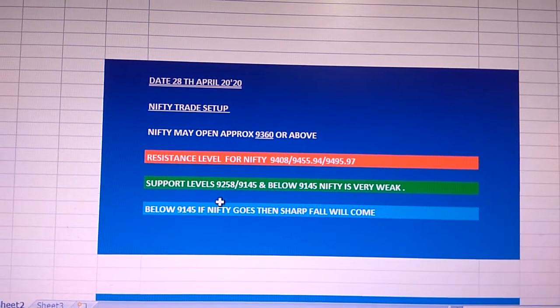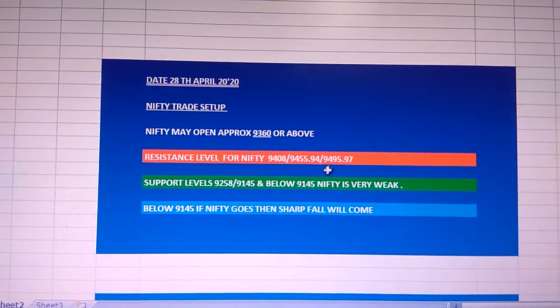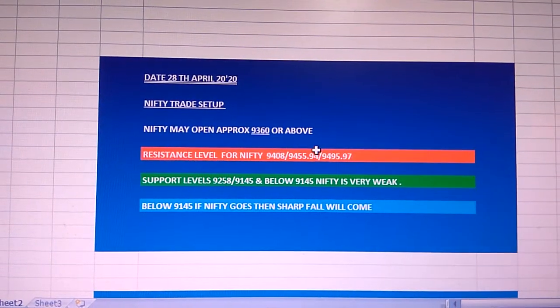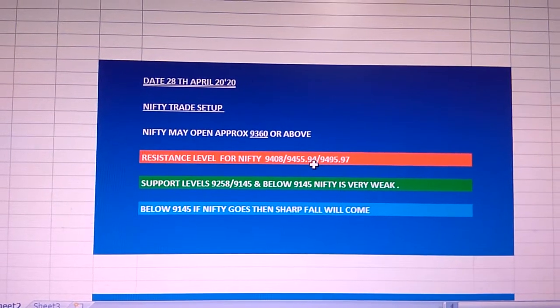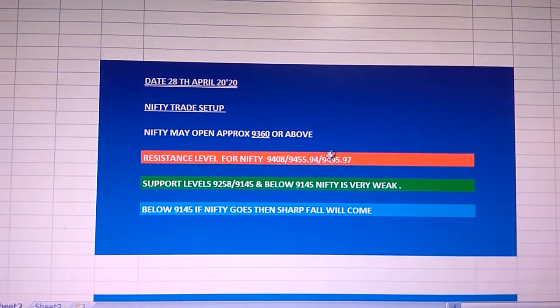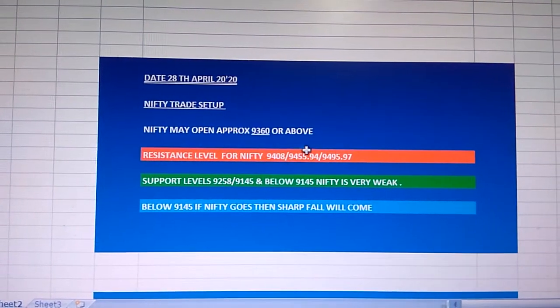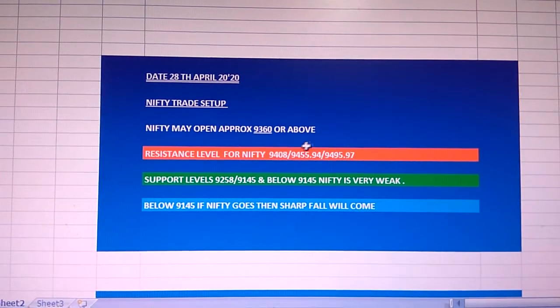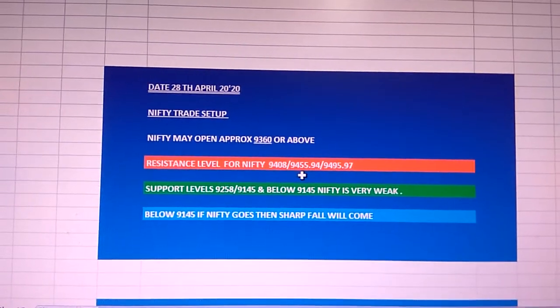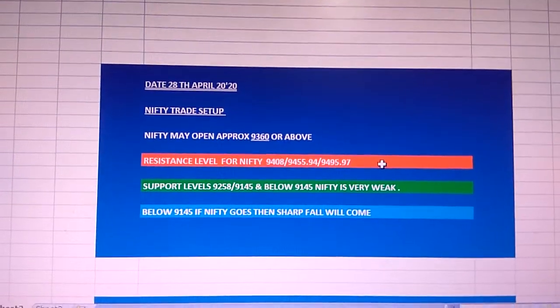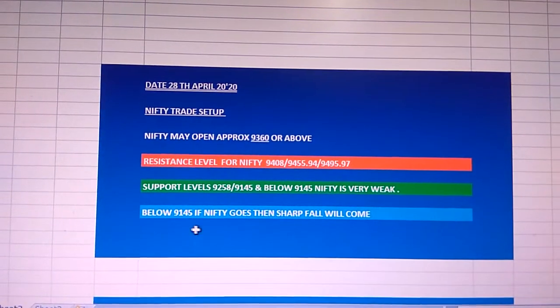Okay, so remember this. Here only you have to cover all your long positions, and if this crosses, here you can go short on Nifty, or even you can go near to this, means 9455. Here also you can go short with a stop loss of 9510.